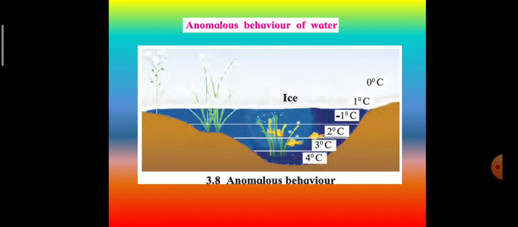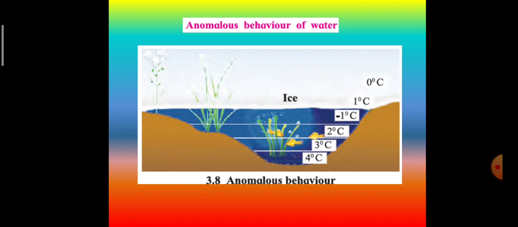Water shows anomalous expansion. As the temperature increases from 0 to 4 degrees Celsius, the density of water increases. The density of water is maximum at 4 degrees Celsius. The surface layer of water in a reservoir freezes at 0 degrees Celsius. However, the temperature of water below the ice is about 4 degrees Celsius. Hence, the water stays below the ice and the aquatic animals in the reservoir can survive in it.